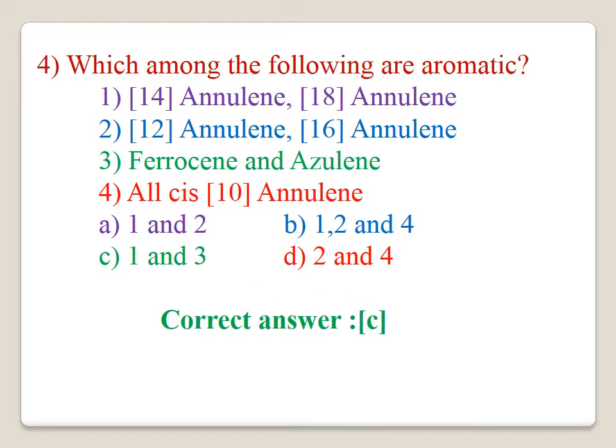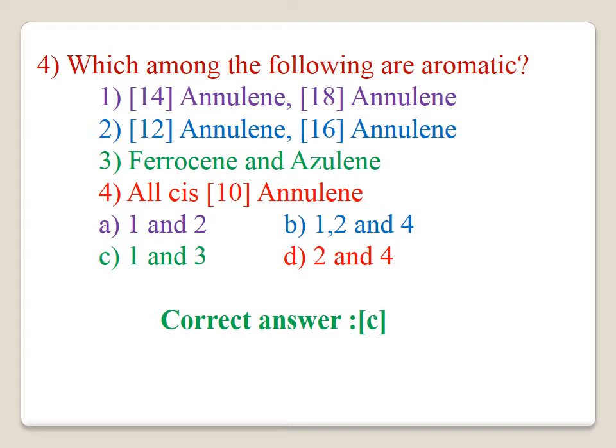Question number 4. Which of the following are aromatic? [14]annulene and [18]annulene are aromatic, according to Huckel's rule, 4n plus 2 pi electrons. And option 2, [12]annulene and [16]annulene are not aromatic.